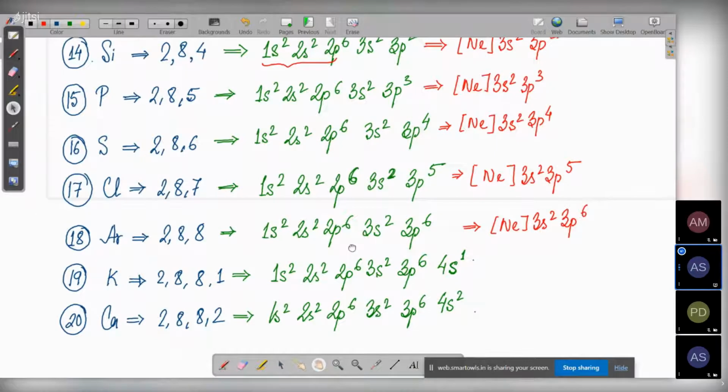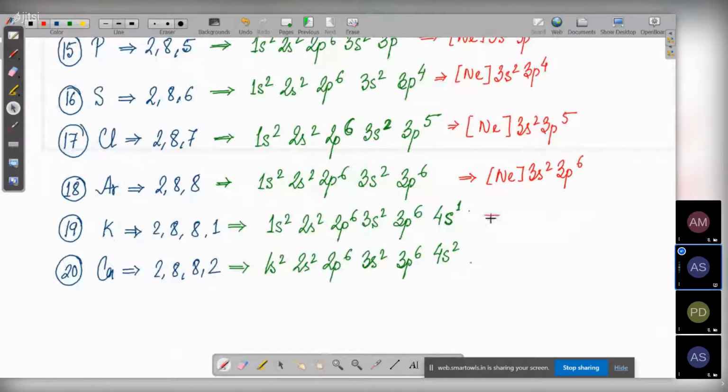So now tell me, what should be the configuration of potassium according to this type of writing? For potassium, argon 4s1. Yes, argon 4s1, because argon is the nearest noble gas, and till this much is already a noble gas configuration. So it is going to be argon 4s1, and calcium is going to be